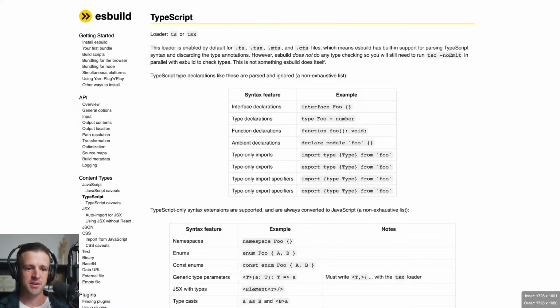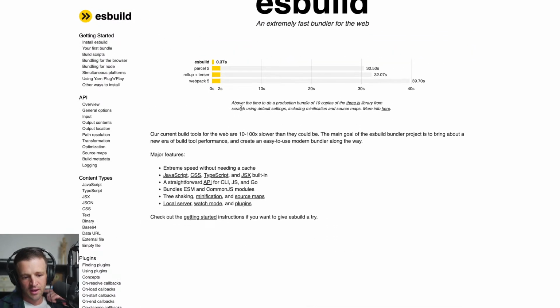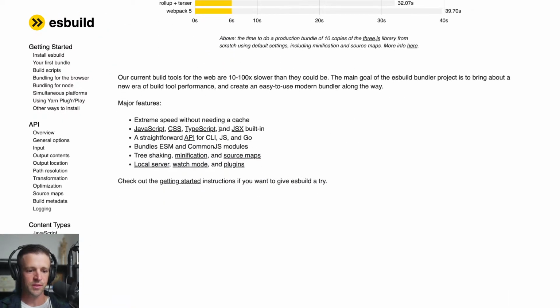And I mentioned ESBuild, so that is right here. If we go to the home page, I want to bring your attention to these major features. So it talks about speed. That's great. Whatever. We have a pretty simple program, so we don't need that much speed. But we see it supports TypeScript right out of the box, so it's going to compile our TypeScript code down to JavaScript. It's got an API for CLI, JavaScript, and Go. We don't care that much about that. But it bundles ESM and CommonJS modules. So this is the big one that we're looking for.